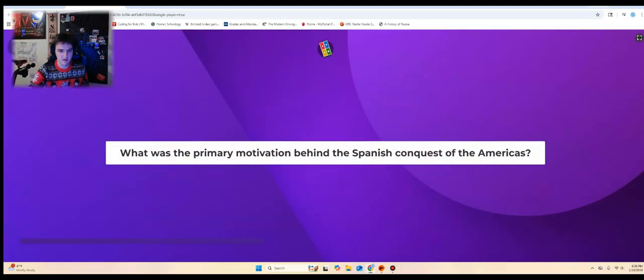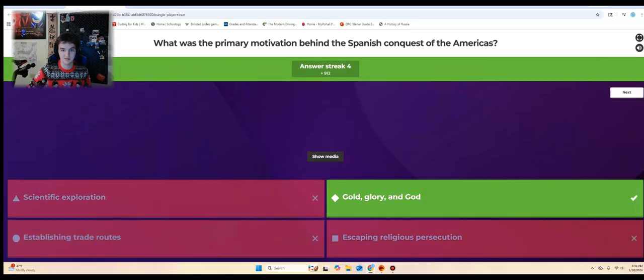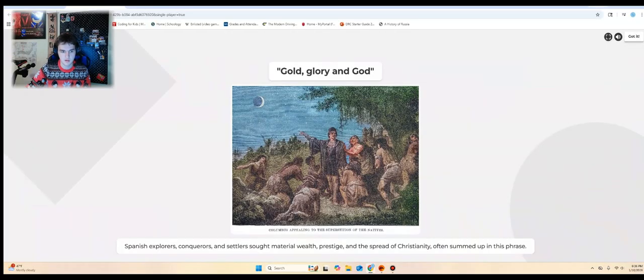What was the primary motivation behind the Spanish conquest of the Americas? Ooh, I think it was gold, glory, and God. Yep. Spanish explorers, conquerors, and settlers sought material wealth, prestige, and the spread of Christianity, often summed up in this phrase. Got it.